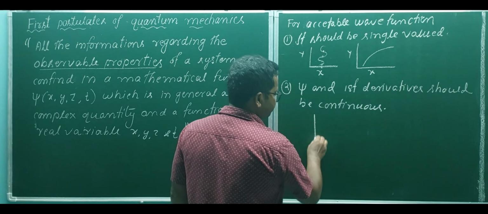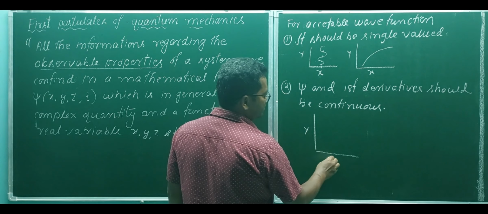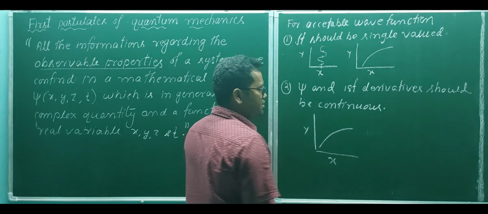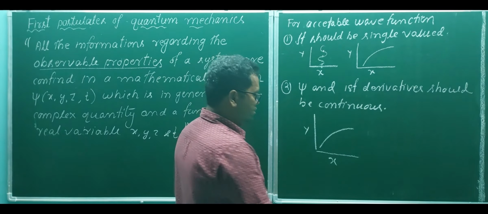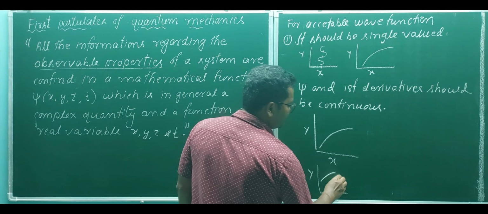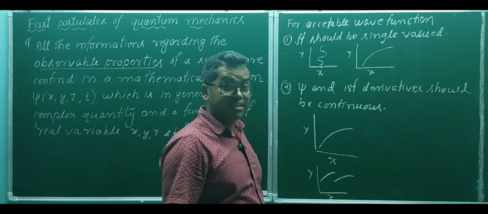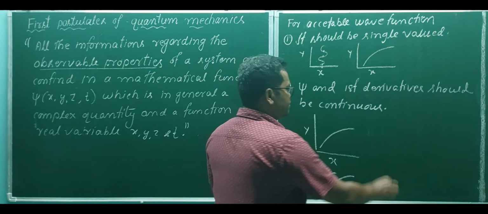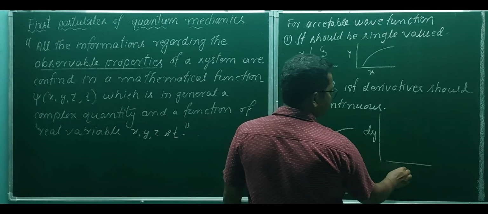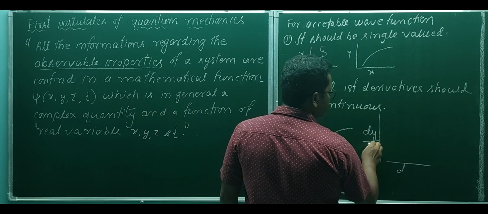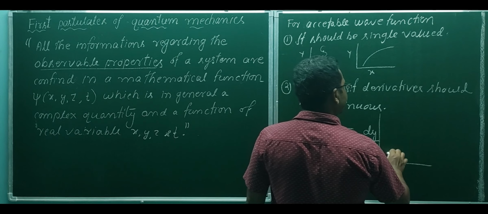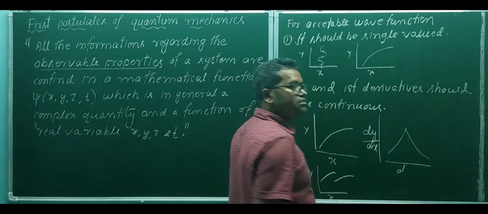That is, suppose this is y, this is x, this function is a continuous function. But see here, this is y, this is x, these are discontinuous functions. And its first derivative, suppose this is dy by dx, its first derivative also should be continuous.